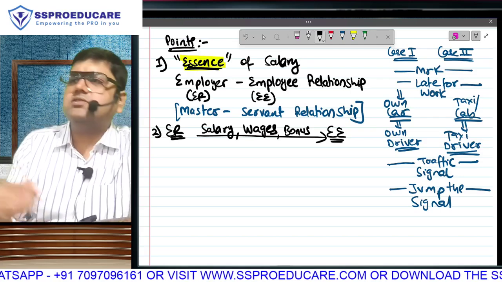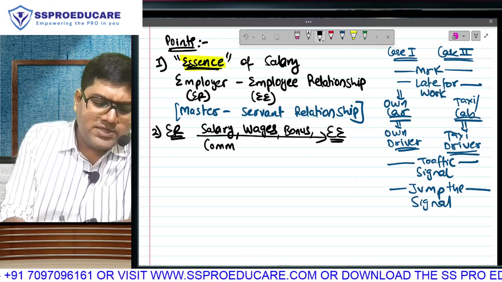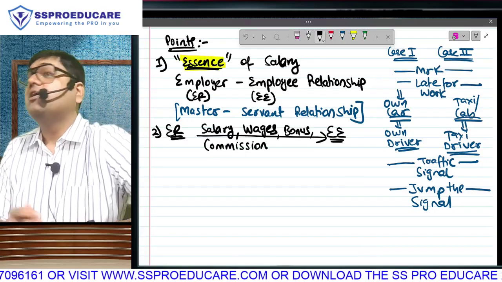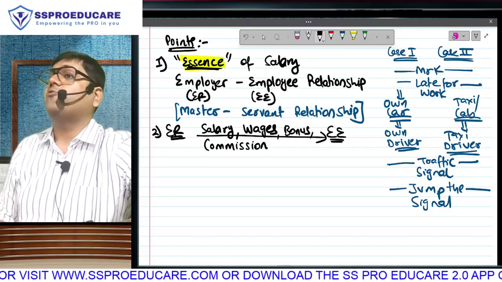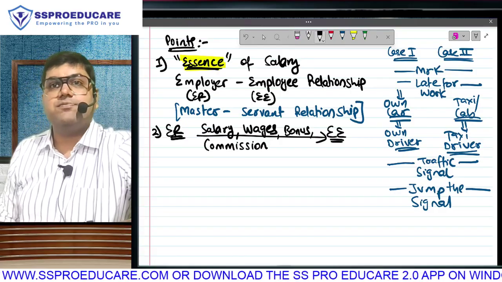bonus, customary bonus, Diwali bonus, etc. Whether you call it commission, especially employees which are working in the sales and marketing team of any organization, they get less amount as fixed salary, and their massive income is in the form of incentives, performance based on the basis of turnover achieved by them.